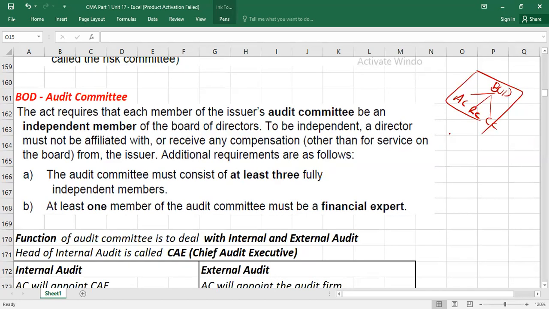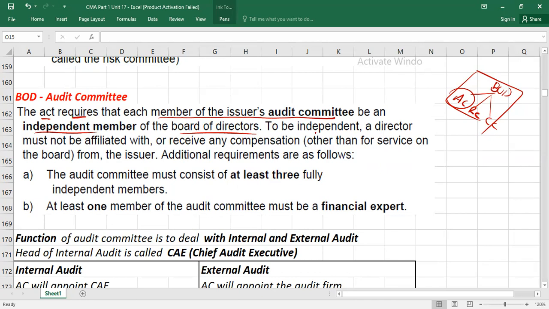Let's understand what is meant by audit committee. Guys, please remember, the Act requires, and there are certain acts, like the Sarbanes-Oxley Act, that each member of the issuer's audit committee be an independent member of the board of directors.